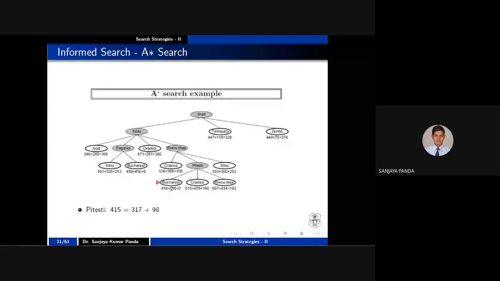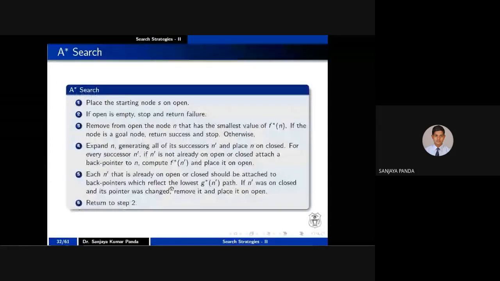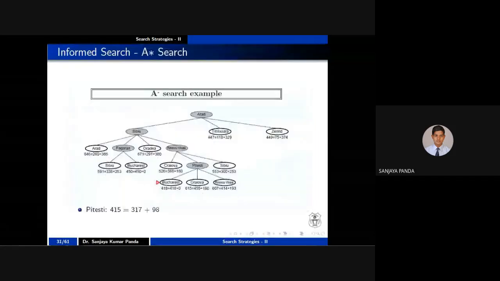So this is the algorithm, right? I'll take only 2-3 minutes to explain the algorithm. You go through the algorithm. So A star maintains two lists, right? One list is called the open list. If you go through the algorithm, you will see one list is called the open list. Another list is called the closed list.